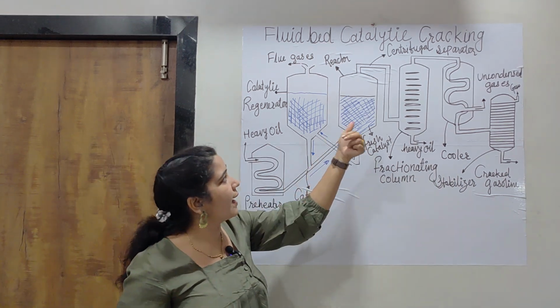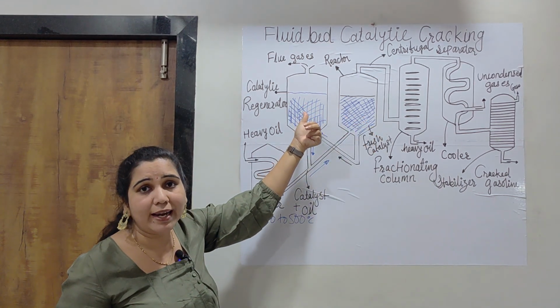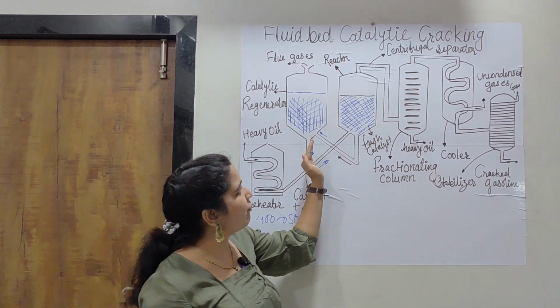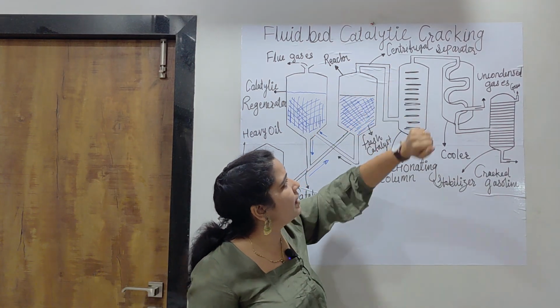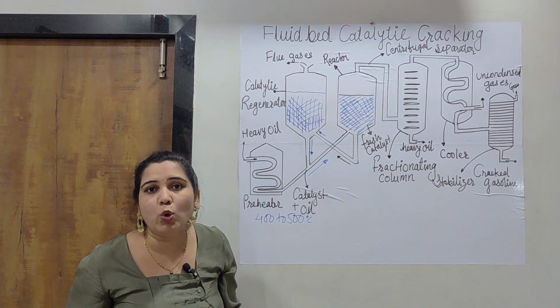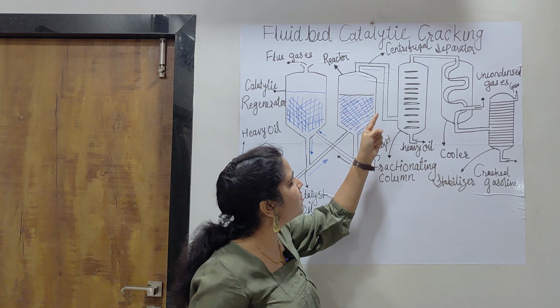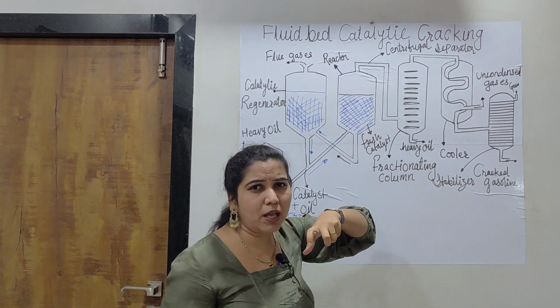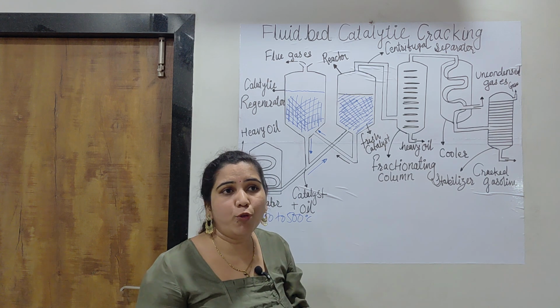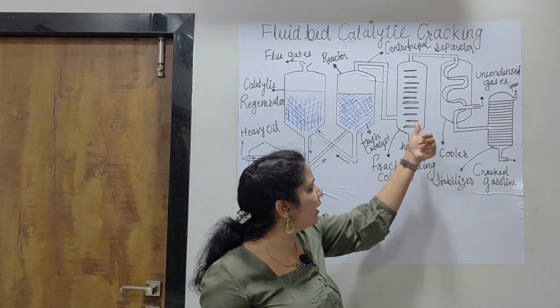The reactor is placed just behind the regenerator. After the regenerator there is a centrifugal separator, also called a cyclone separator. From the centrifugal separator a single pipe moves towards the fractionating column, for the purpose of fractionation.